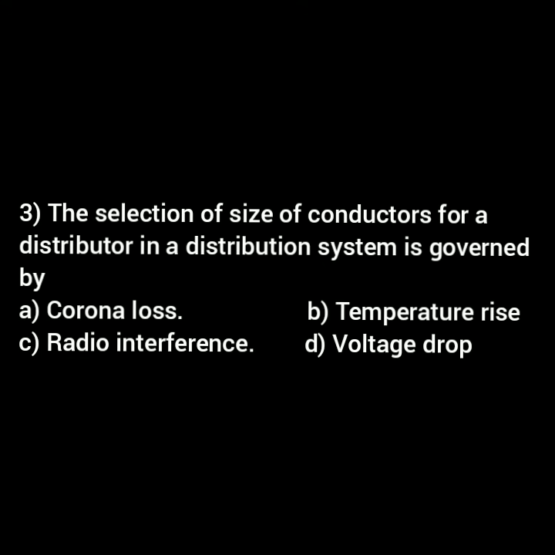So let's move to the next question. The selection of size of conductors for a distributor in a distribution system is governed by option A, corona loss; B, temperature rise; C, radio interference; D, voltage drop. The size of a distributor is designed based on voltage drop, whereas in the case of a feeder, it is based on current carrying capacity. So option D is the right answer, that is voltage drop.